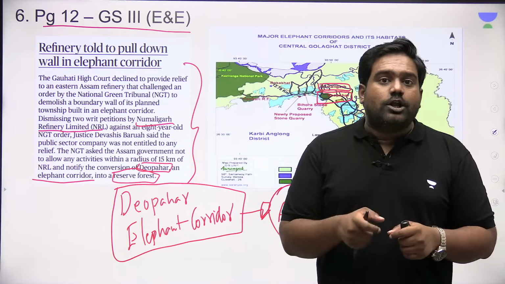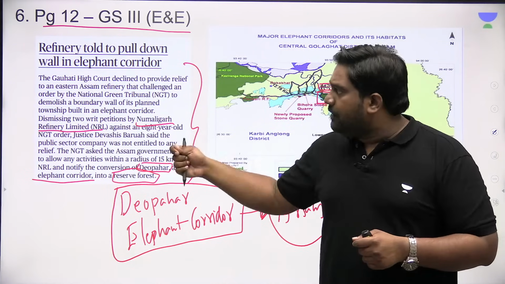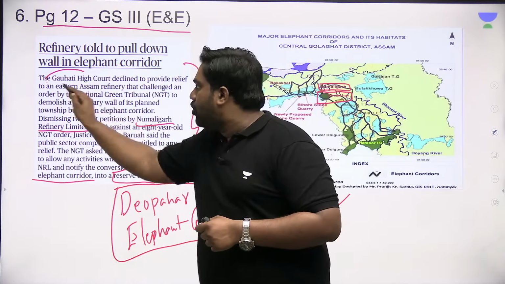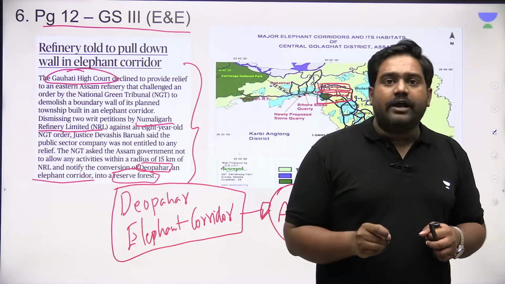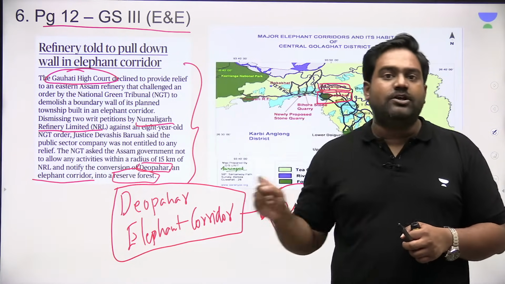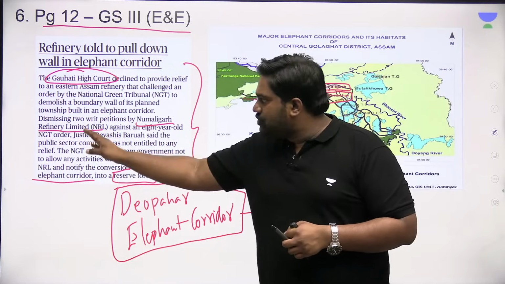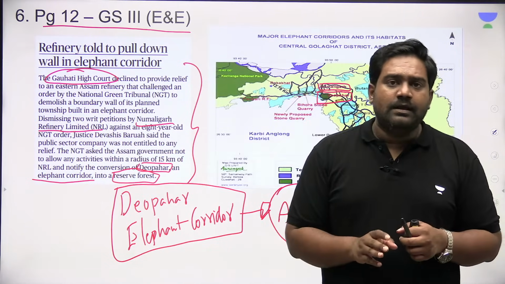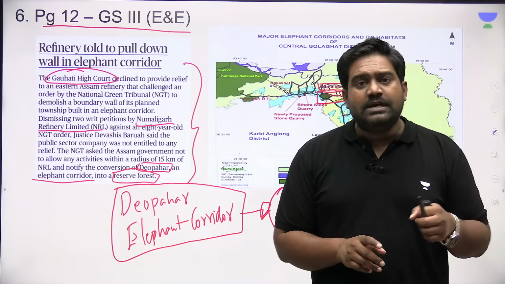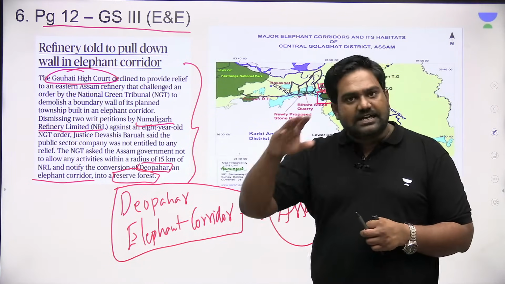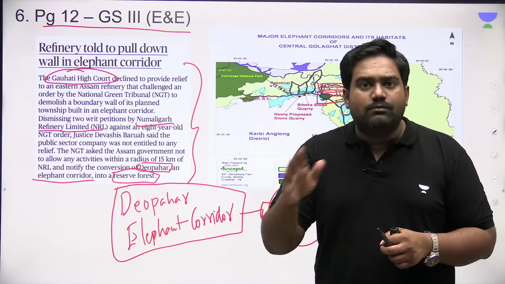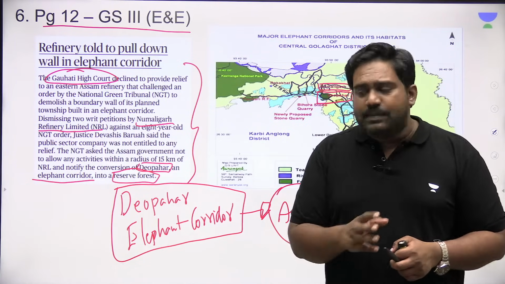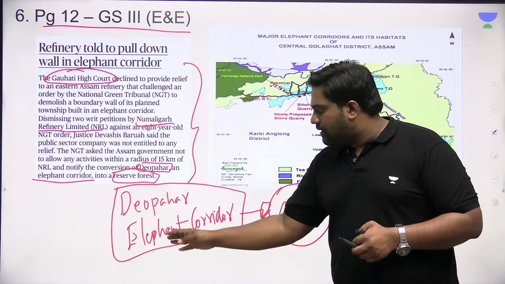So following this order of the National Green Tribunal, the oil refinery had approached the Guwahati High Court. Now the Guwahati High Court has upheld the NGT ruling. It has refused to provide relief to the oil refinery and has upheld NGT's orders that this compound wall, which was built, has to be destroyed because it is affecting the movement of elephants. So please make a note of Deopahar Elephant Corridor.